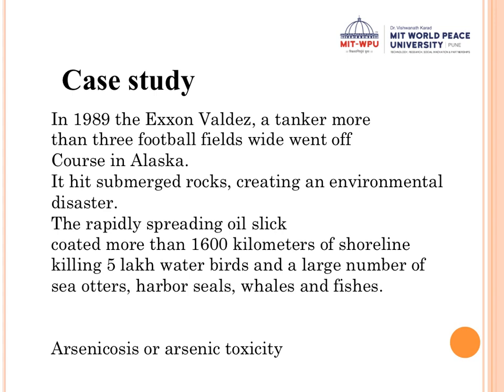The first one is arsenicosis, which means arsenic toxicity. For example, in Kolkata, there was a case in the 1980s of a large amount of groundwater being contaminated with arsenic, and that is called arsenicosis. There have been several cases of arsenic poisoning because of contaminated groundwater, which were reported from West Bengal. Is that clear?